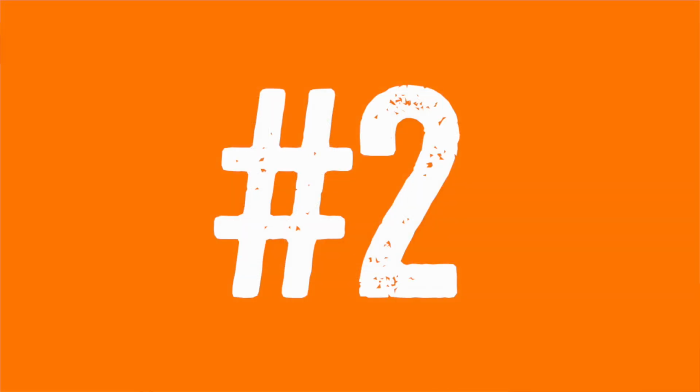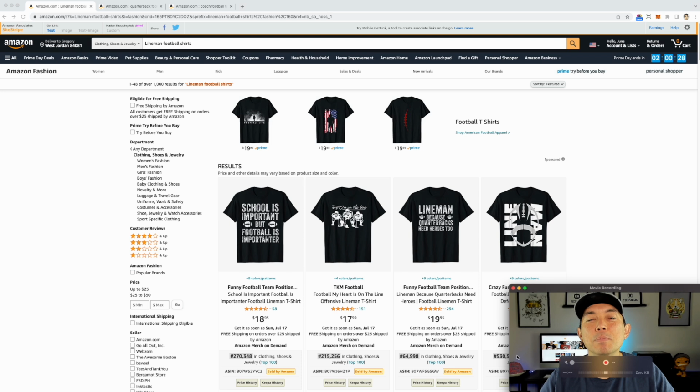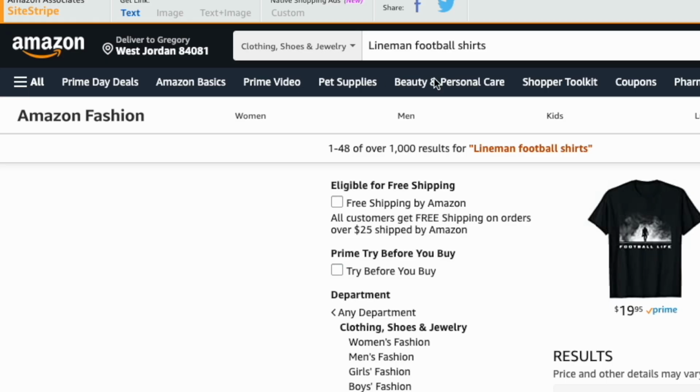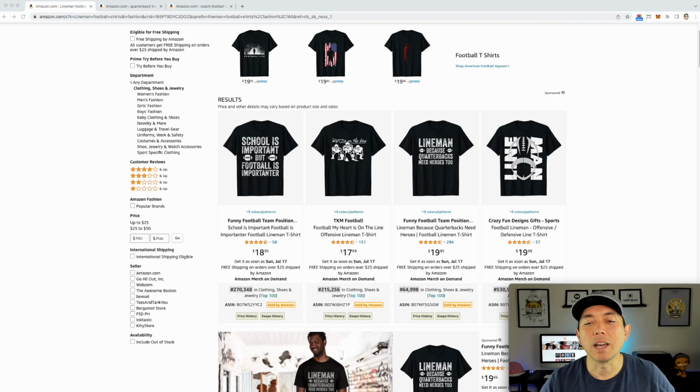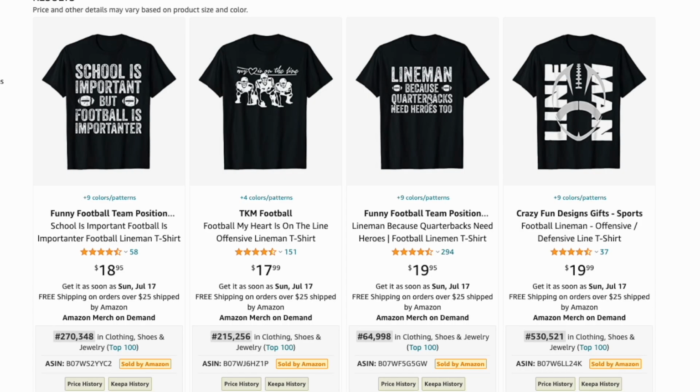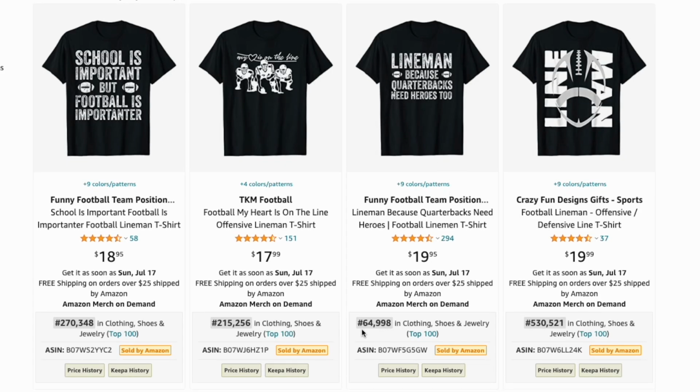So sub niche number two, football sub niche number two, is specific players in the football team. So let me show you what I mean. So this is a sub niche of the funny football t-shirts. So you can see I typed in linemen football shirts. You can see a lot less results. And so some of these actually say linemen because quarterbacks need heroes too. Look at that. Very low BSR, means that it's selling.